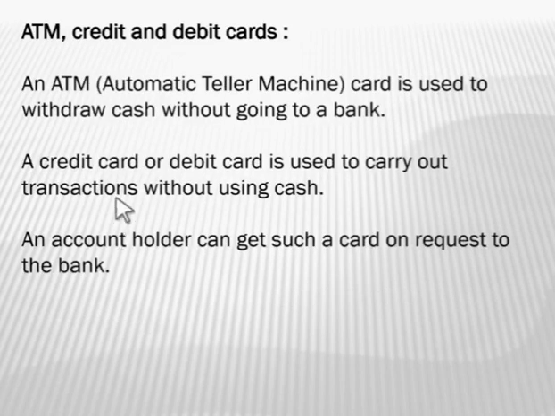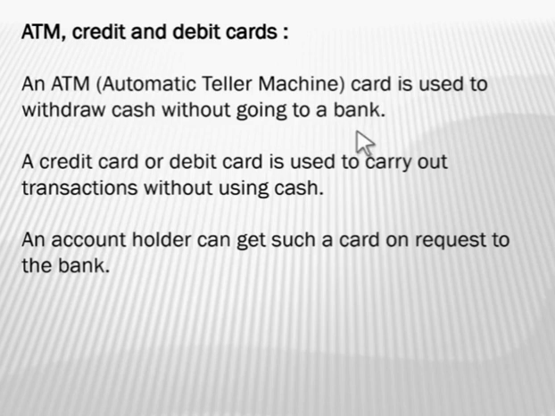Now we will see ATM, credit and debit cards. Now everyone is well aware of ATM cards. In that we have credit and debit cards. Now what is an ATM? The full form of ATM is automatic teller machine. We have seen ATM machines at various places. I think in every part of our city, there are ATM machines of different banks. Now what is the use of an ATM machine? It is used to withdraw cash without going to the bank.